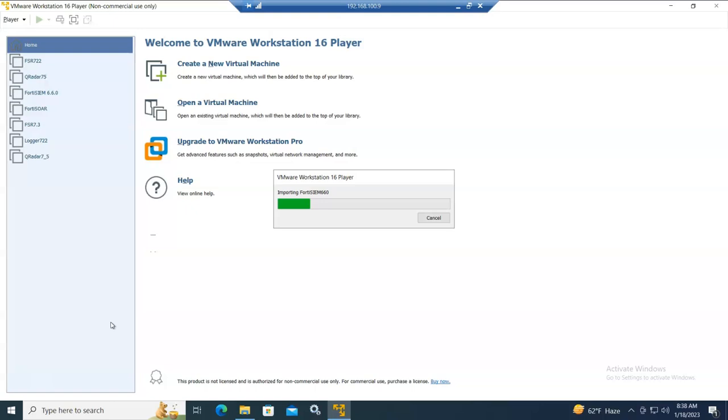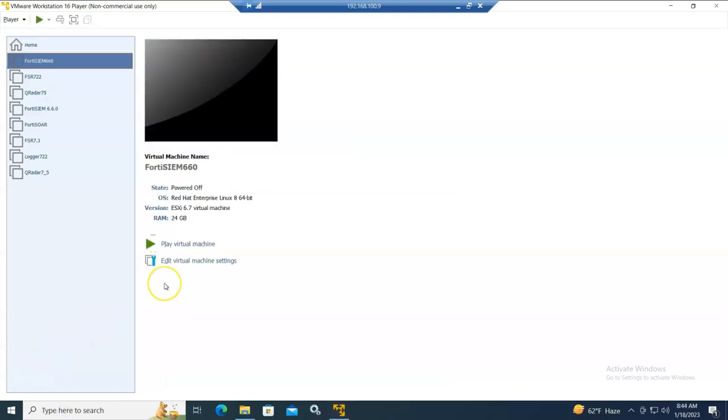After that, you can edit the virtual machine itself to add more hard disks, because the OVA is coming with just one hard disk, to make the OVA size a bit smaller. However, you need to edit the virtual machine itself and add more hard disks, as we will see in a while. So now the OVA is importing, and as you can see, the RAM pre-configured for the OVA is 24 GB.